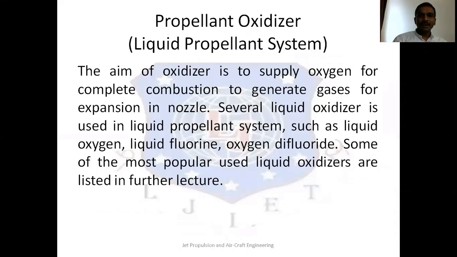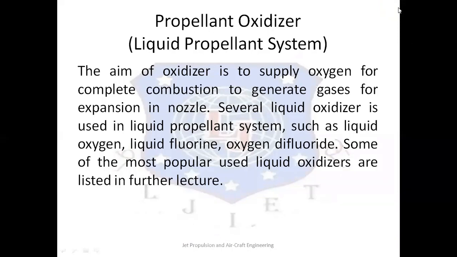Since we know that a rocket is a non-air breathing engine, it has to carry its own oxygen. Since the rocket is flying at very high altitude, there may be scarcity of oxygen, and if we do not provide enough oxygen to the rocket engine, the overall performance of the rocket engine would decline. Therefore, the rocket carries its own oxygen, which is known as propellant oxidizers.